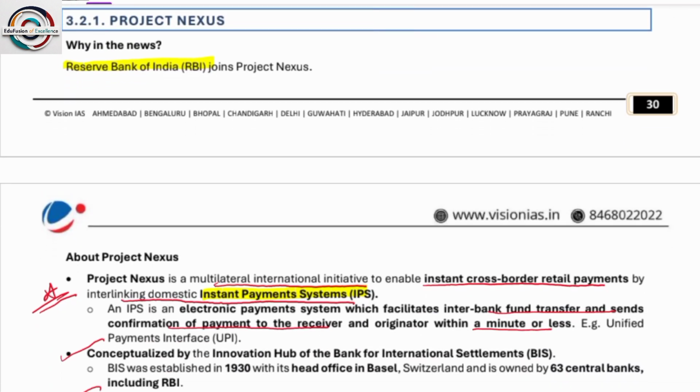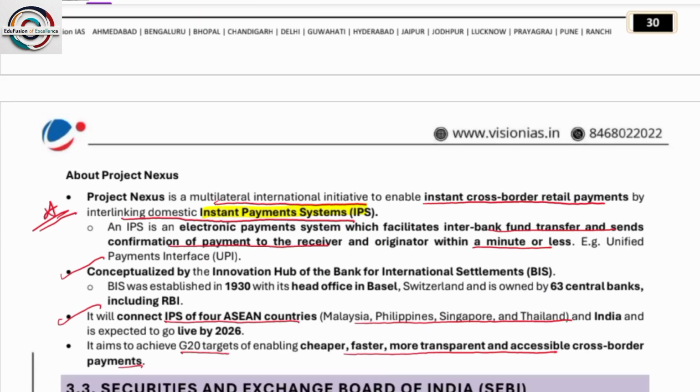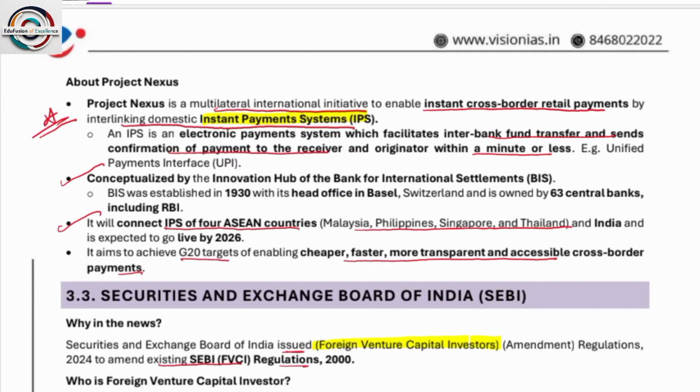Now, what is Project Nexus? Why is Project Nexus in the news? Because Reserve Bank of India joins Project Nexus. So, what is Project Nexus? Project Nexus is a multilateral international initiative to enable instant cross-border retail payment by interlinking domestic instant payment systems. So Project Nexus is between the two countries who are likely to share payments amongst others.